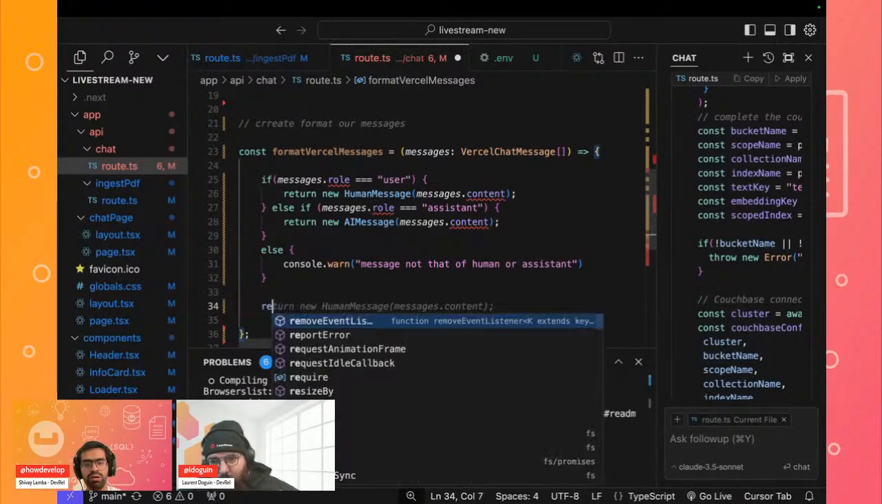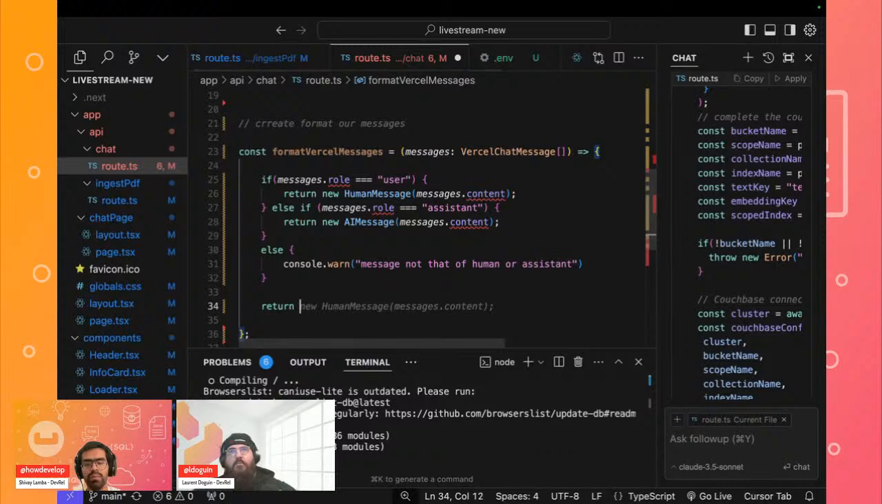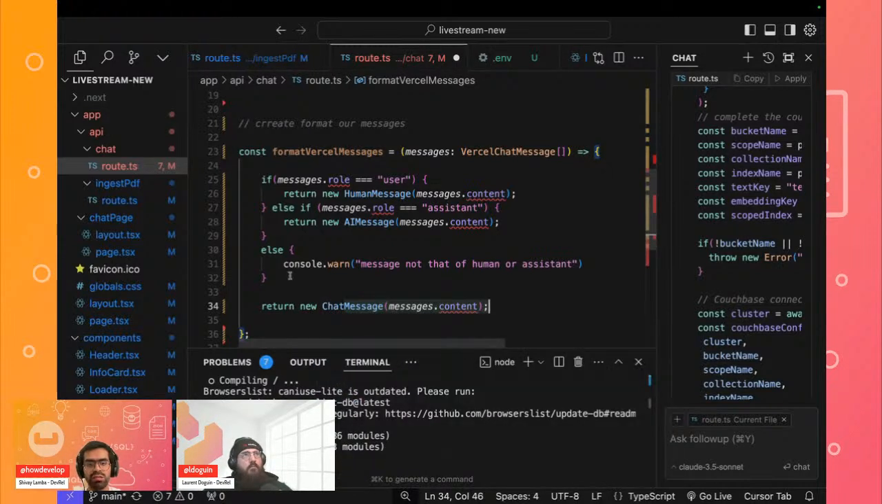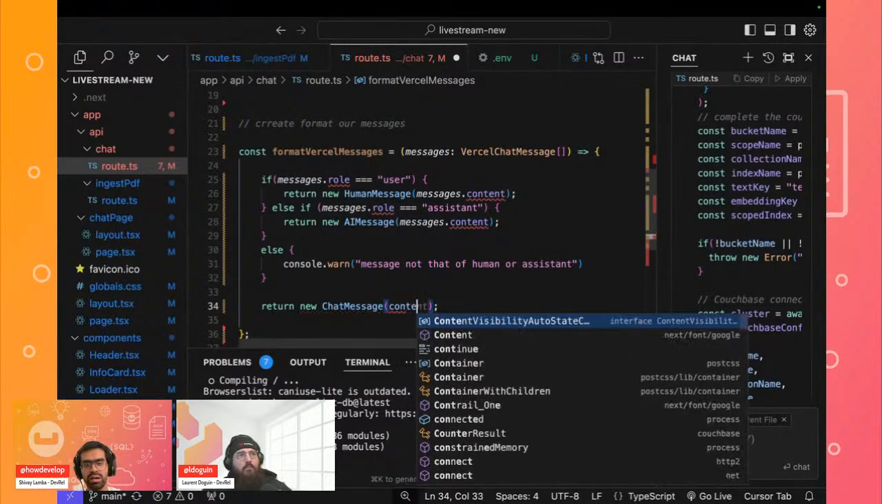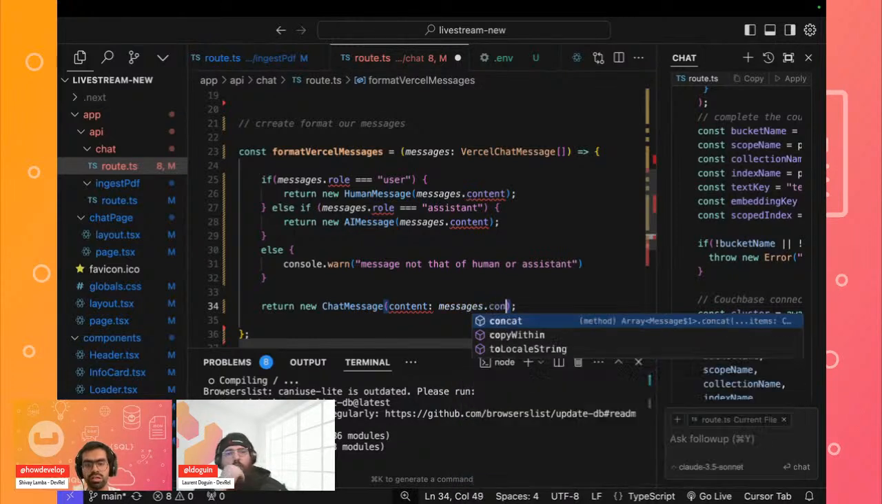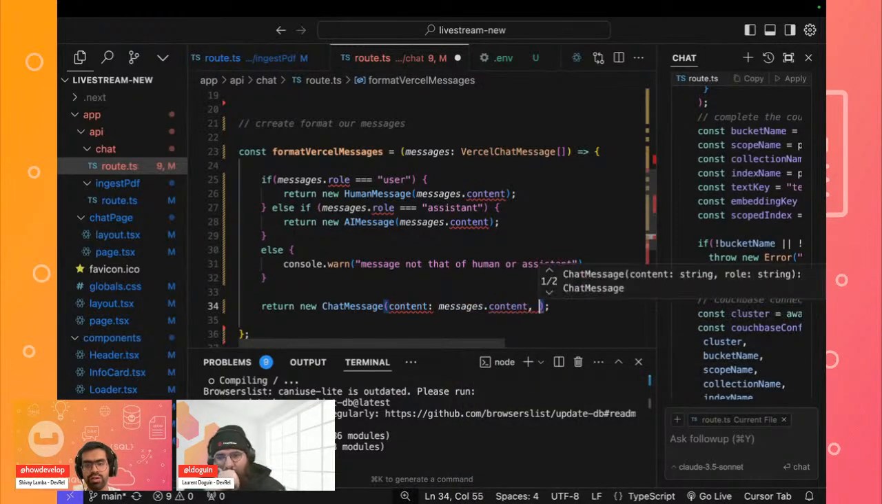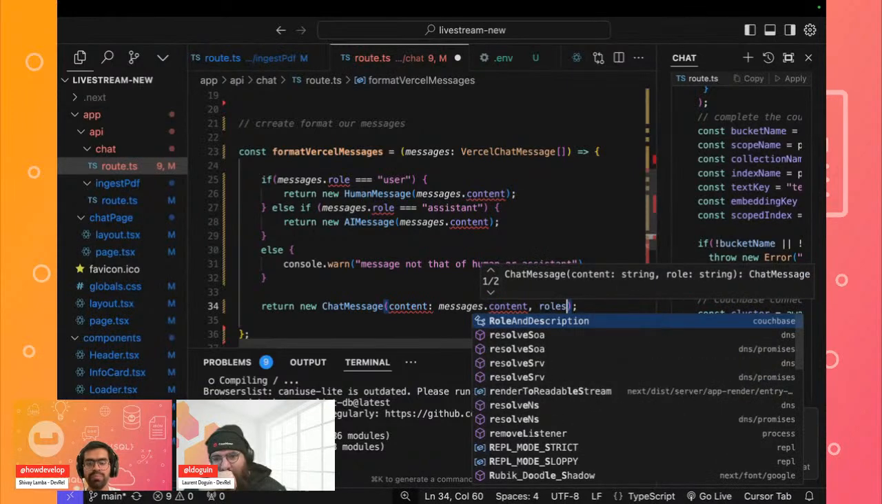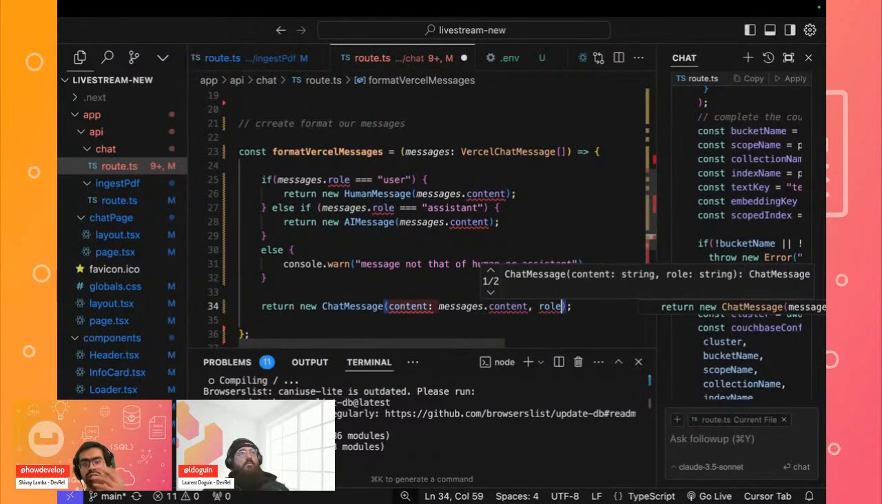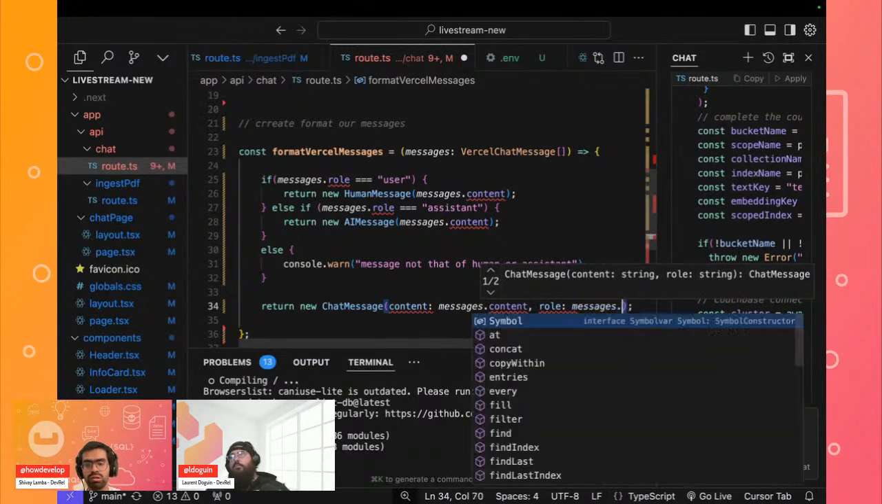So we'll just simply go ahead and do return new chat. So we'll basically have this chat message, and this will contain messages from both the user and the assistant. We'll have the content over here, which will be the message.content, and we'll also pass the role. The role here is that of the user and the assistant. So in this case, we will pass the messages.role.